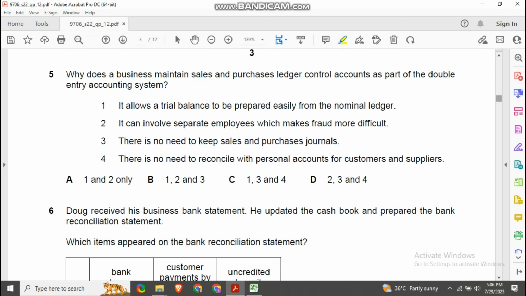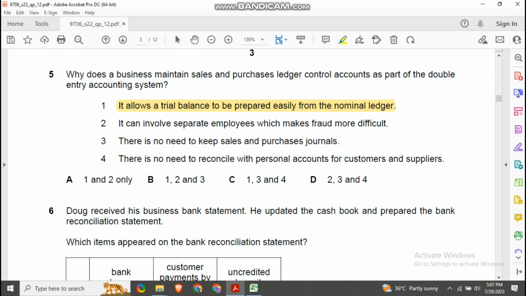Question number 5. Why does a business maintain sales and purchase ledger control account as a part of double entry system? Okay, we all have done sales and purchase ledger control account, and the question is, why do we do this? Why do we keep it in our books of account? Options are: it allows a trial balance to be prepared easily from the nominal ledger account. So we prepare the control account so that it allows us to prepare trial balance easily from all the nominal account that we have.